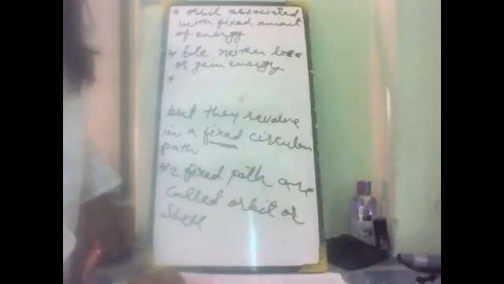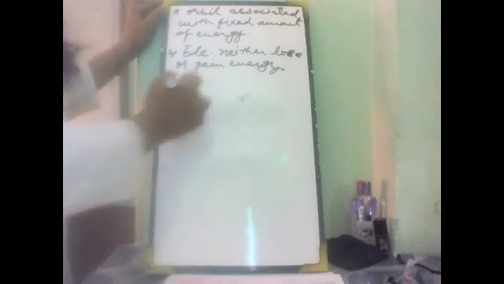An electron revolving in a particular orbit, on gaining a certain amount of energy, will move from one orbit to another orbit.